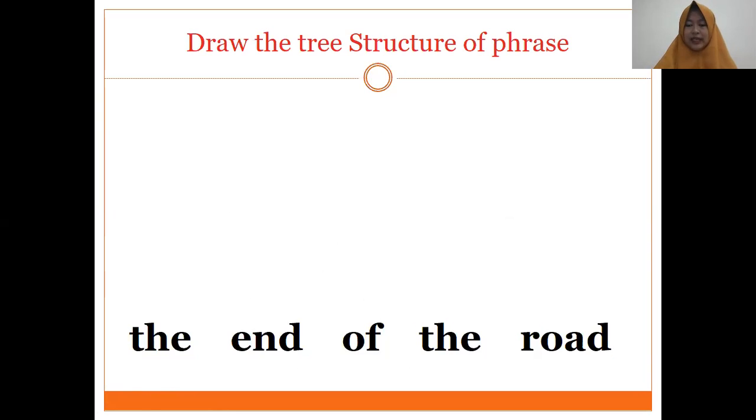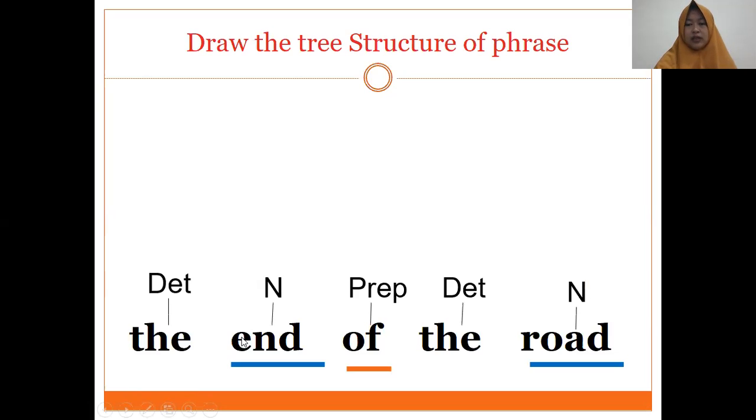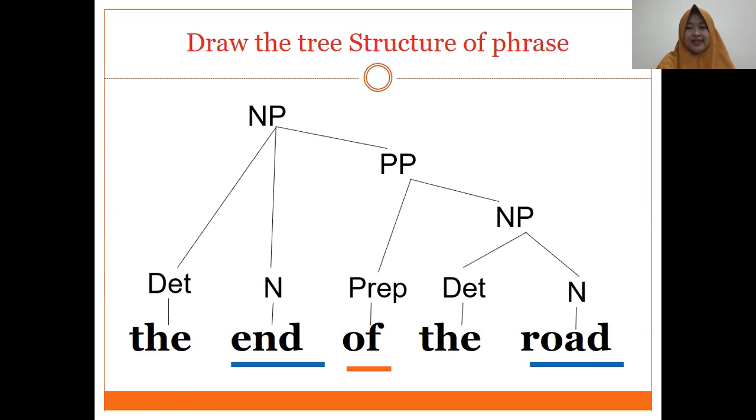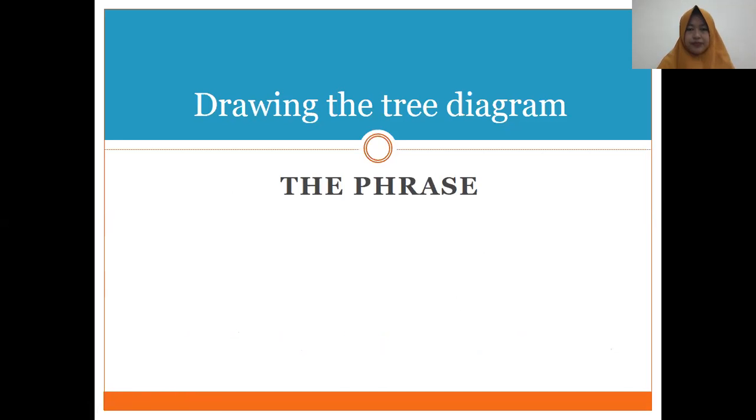This is the end of the exercise, the end of the road. The is determiner, so it must be noun phrase. Let's see the analysis. The road, a determiner and noun, of preposition and noun. Noun phrase on the right side and prepositional phrase. After that, we have noun phrase. If you have a question, you may comment in the discussion column. I will prepare the discussion column on eClass.